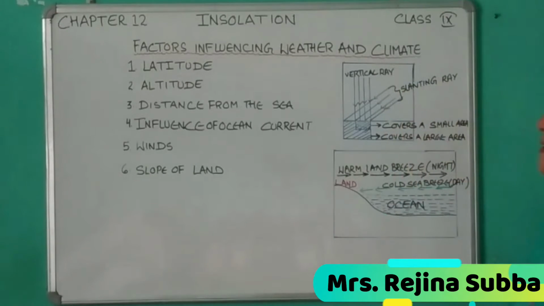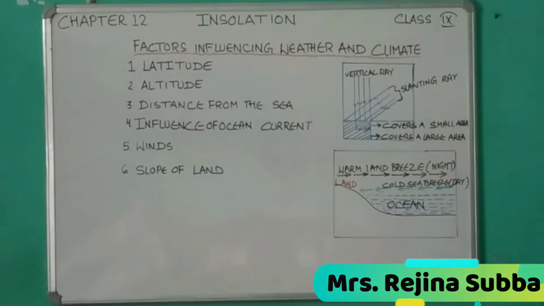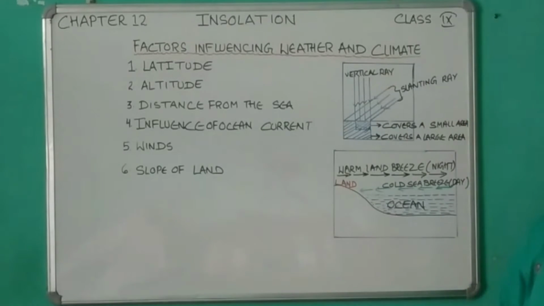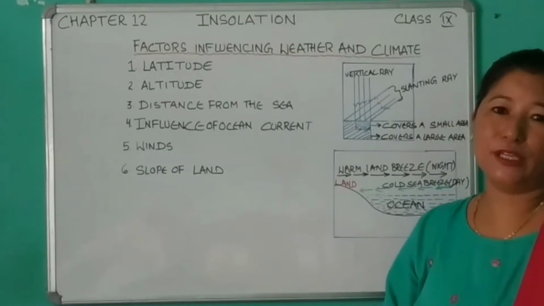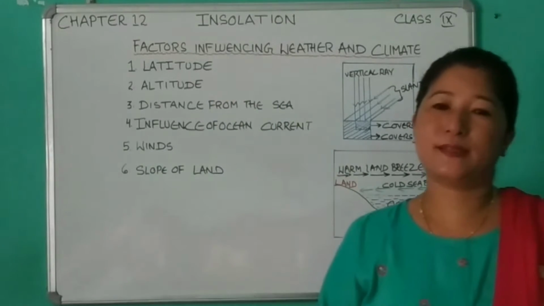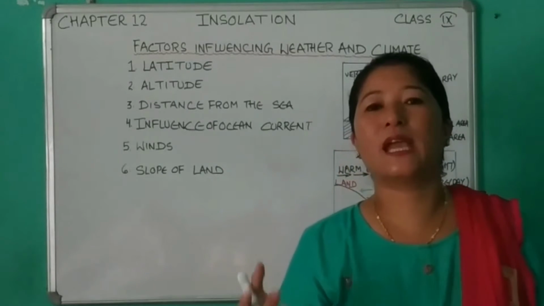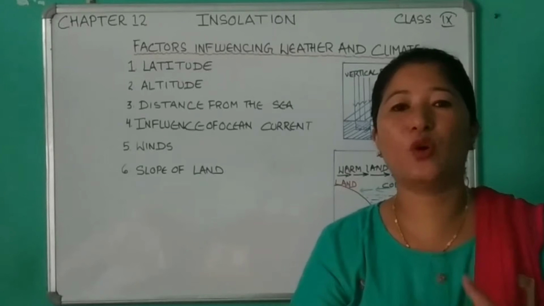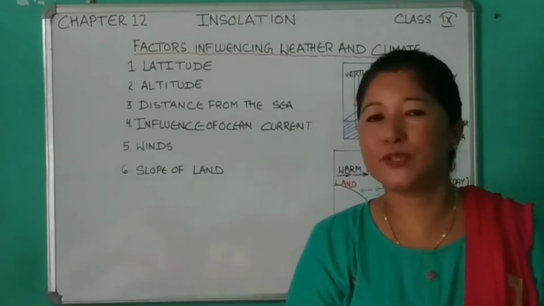So here we have 6 important factors: latitude, altitude, distance from the sea, influence of ocean current, wind and slope of land. So first let's see latitude. The temperature of a place depends on latitude also. Latitude, as you know, is the angular distance of a place measured in degrees north or south of the equator.